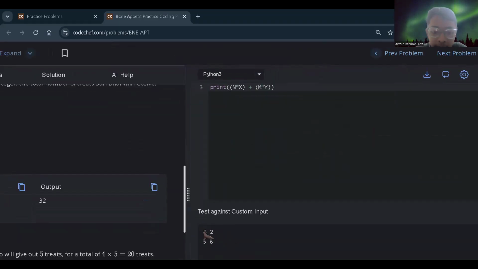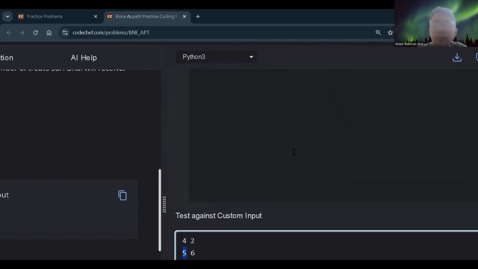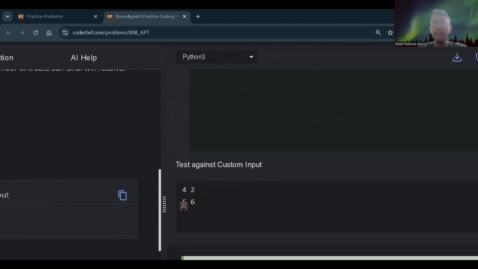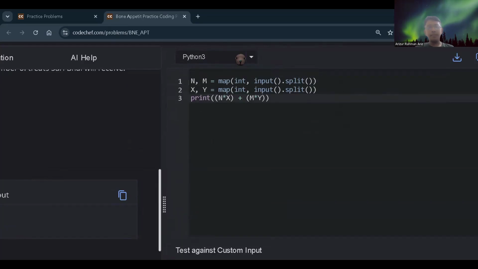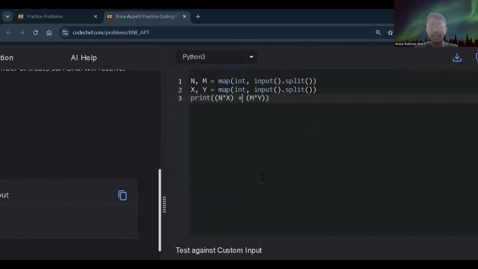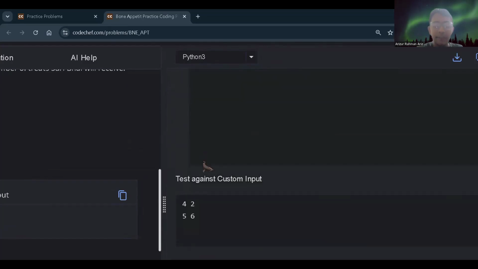For example, 4 is the number of people living in bones, and 5 is the number of treats they will each give. So 4 multiplied by 5 is 20. So here in the bracket we have 20 plus M. Let's say M is 5. M is the number of people living in the blood sector. So 5 people live in the blood sector, and they will each give Y treats, meaning we can assume 6 treats.